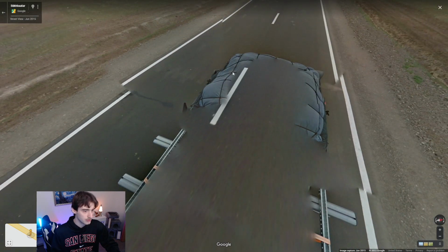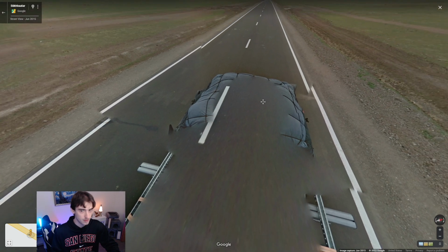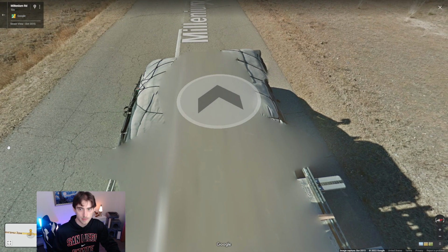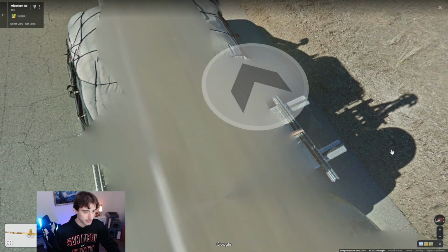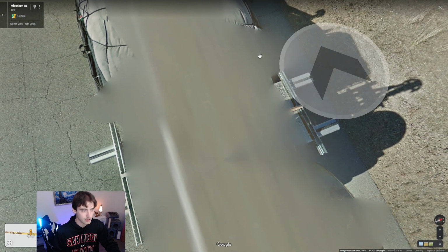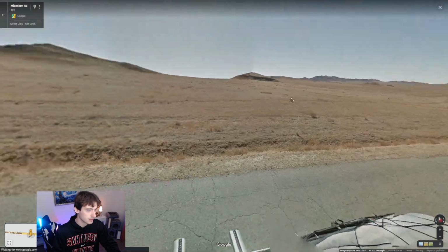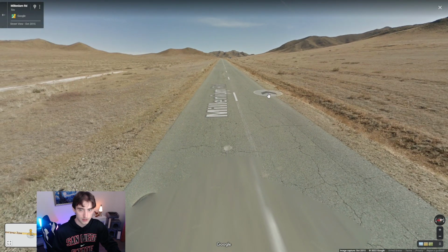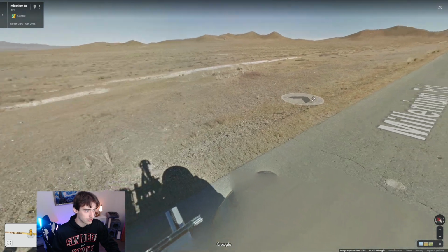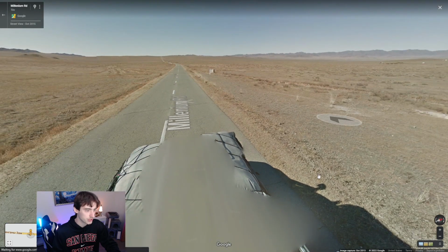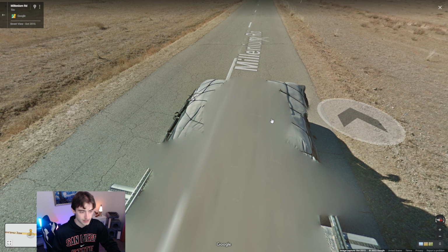Now, there might be different backpacks on different cars in Mongolia. I'll show you another example here. So here's another backpack. As you can see, it's a different color. It looks a bit different. And actually, the roof rack's a bit different as well, which is very interesting. I'm not sure why that is. So Mongolia is definitely learnable. There are different cars, and you can kind of know which road has which car, and it's a pretty advanced tip. But if you do see this backpack, you're definitely going to be in Mongolia.